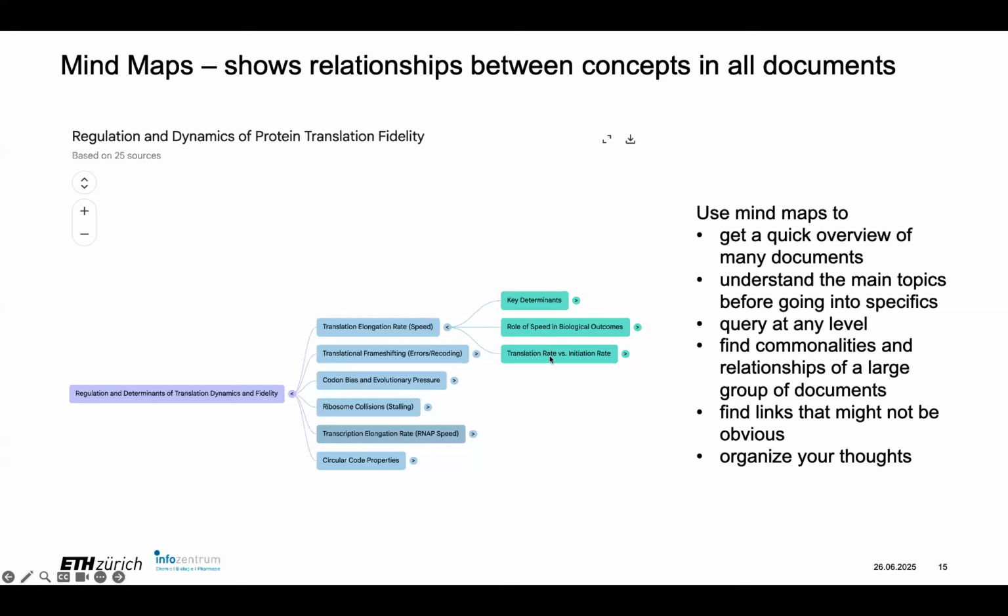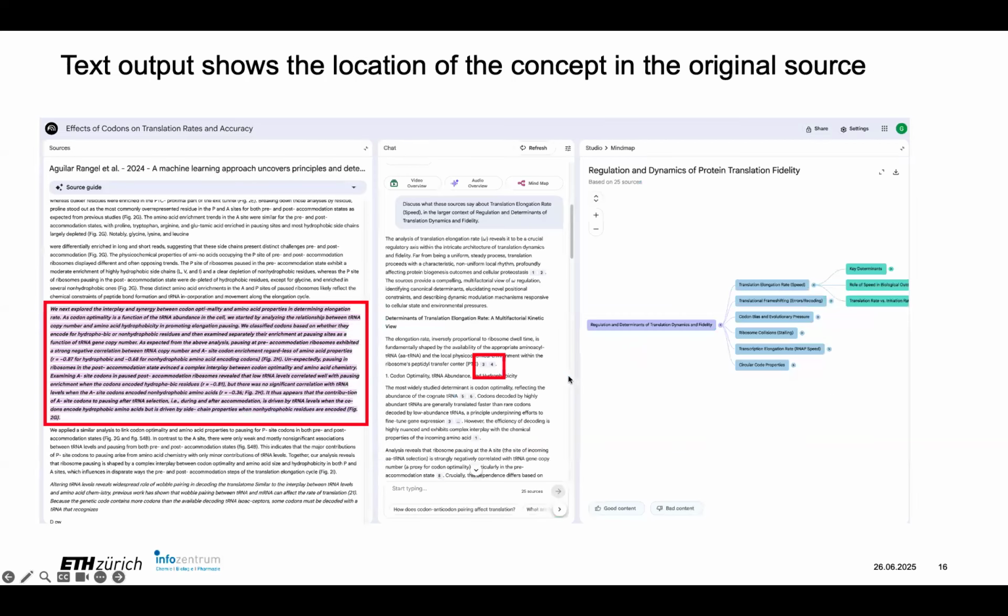And I can click on any one of these and get a summary of this, and then I can query at that level. And another added plus here is that it'll help you find the relationships and the commonalities between these big groups of documents. And you can find links that might not be obvious. And when I've used it, I have an organization in my head and it adds to the organization, like it gives you another way to look at something.